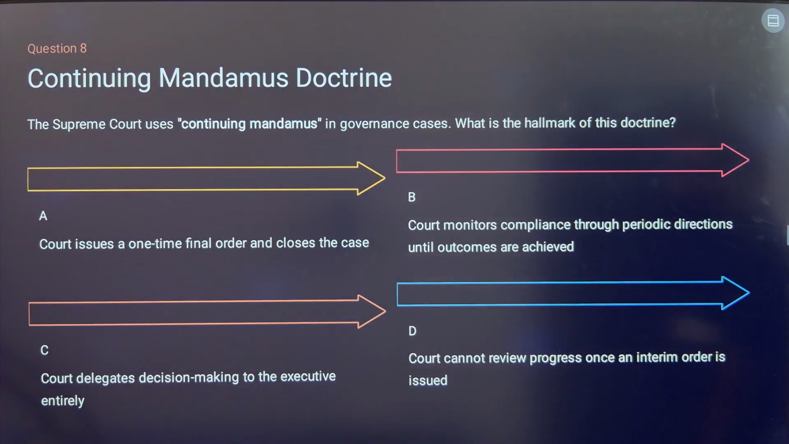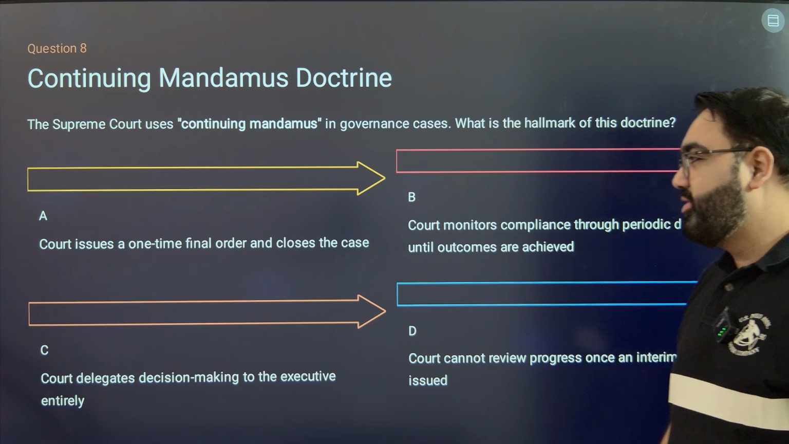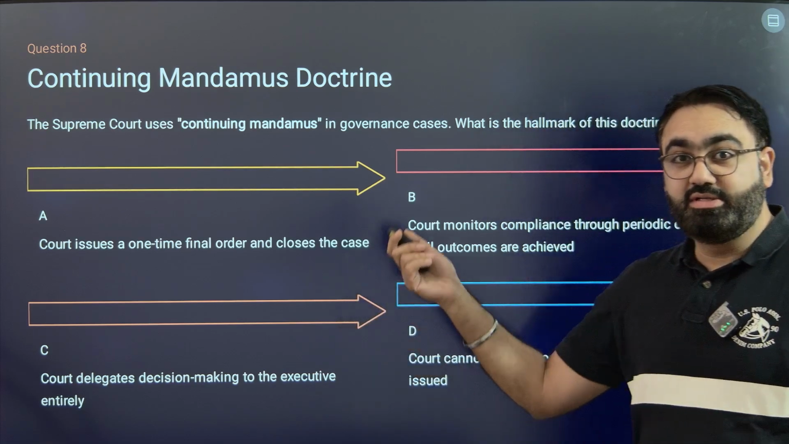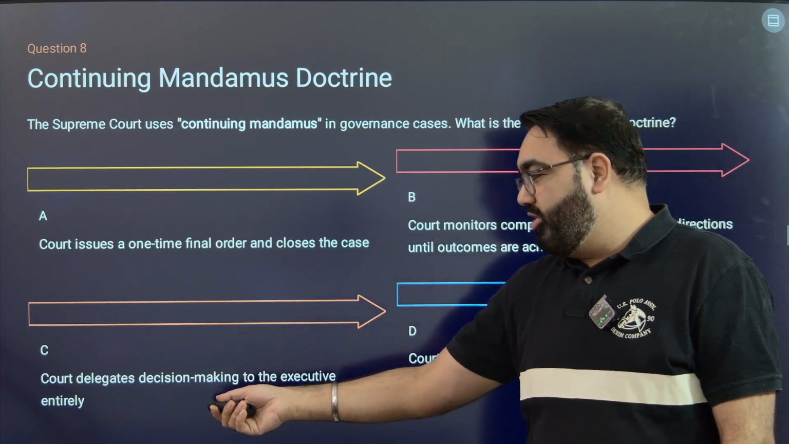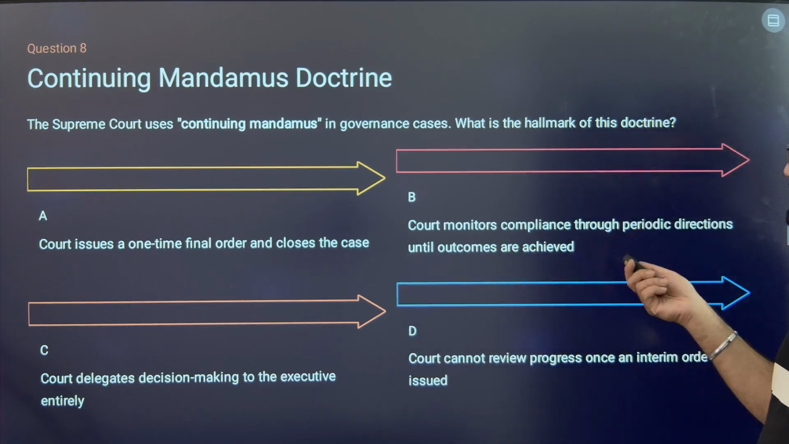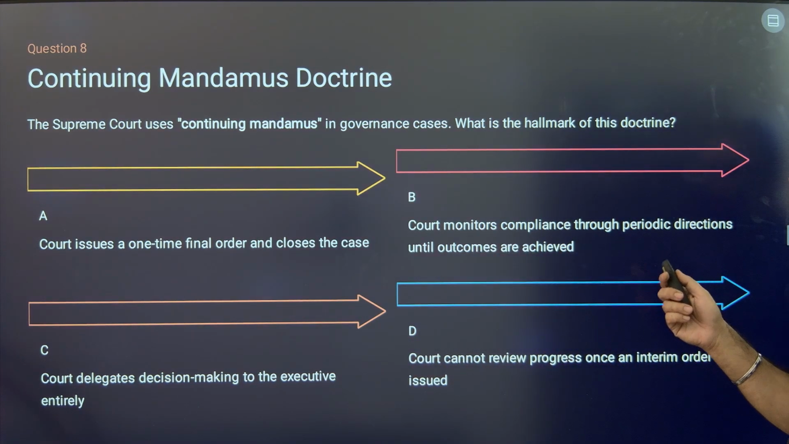Next is question number 8. The Supreme Court uses continuing mandamus in governance cases. What is the hallmark of this doctrine? First, the court issues one-time final order, closes the case. It cannot be continuous if this is the explanation. Court delegates decision-making to the executive entirely? No. The court monitors compliance through periodic directions until outcomes are achieved.